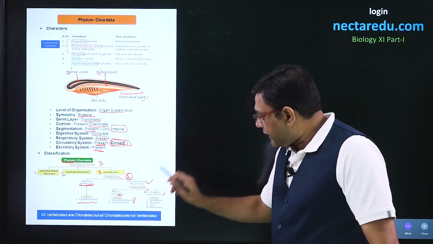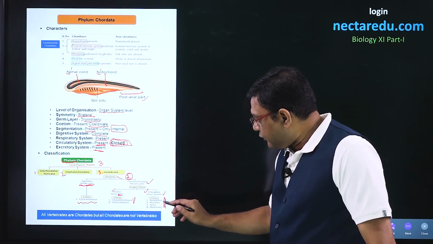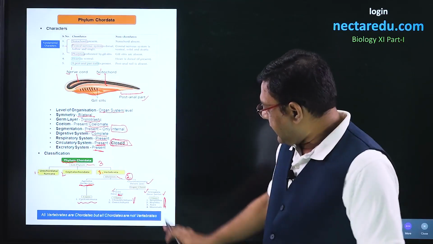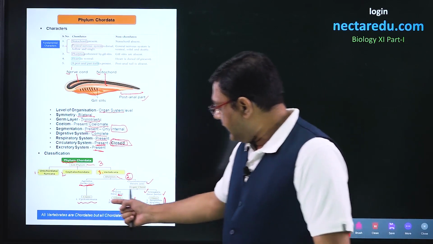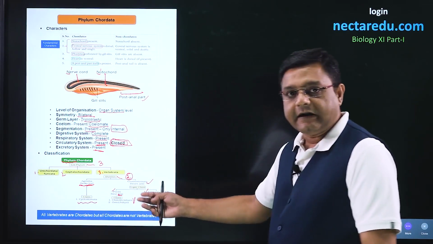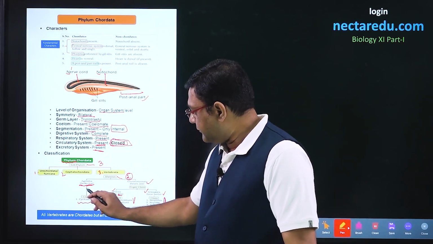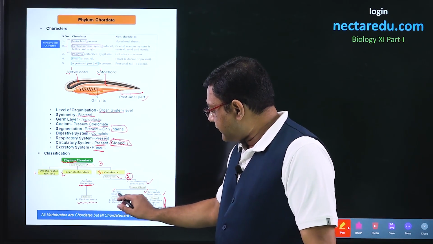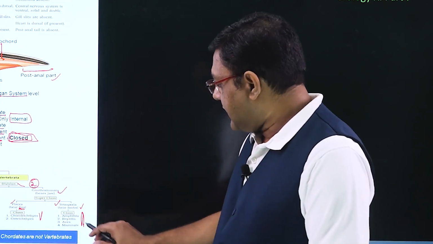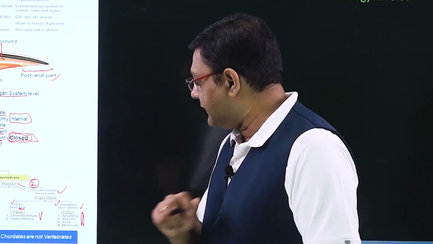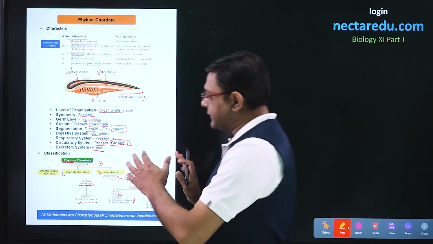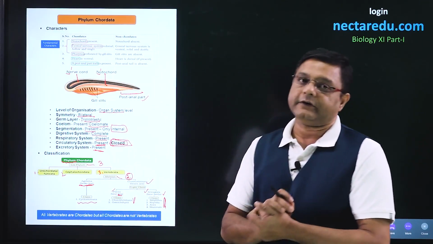The Tetrapoda superclass will divide into four classes, that is Amphibia, Reptilia, Aves and Mammalia. So, in all, there are 7 classes, the details of which we have to see. Cyclostomata comes here, Chondrichthyes and Osteichthyes come under Pisces, and these 4 classes come under Tetrapoda. So, this is the classification of phylum Chordata.